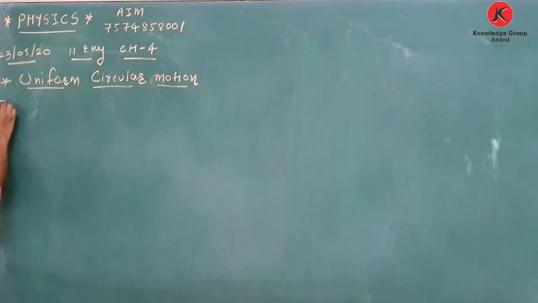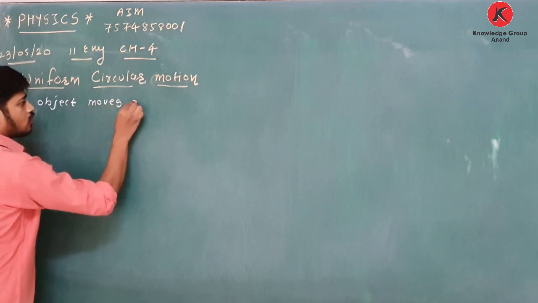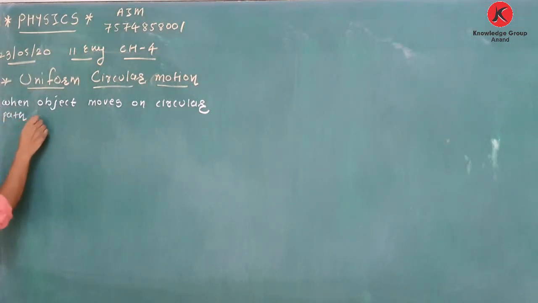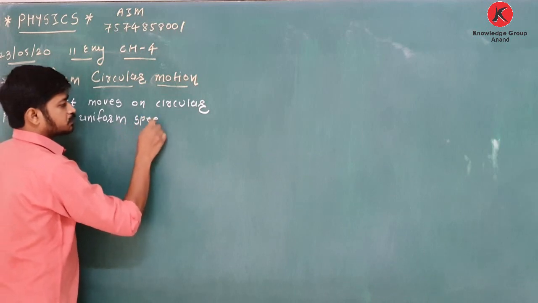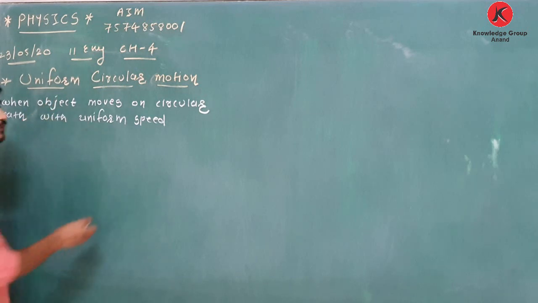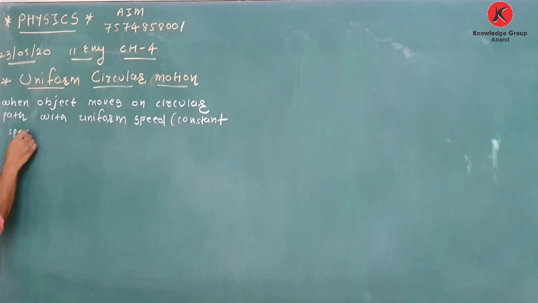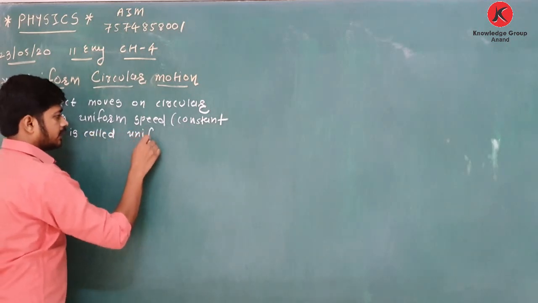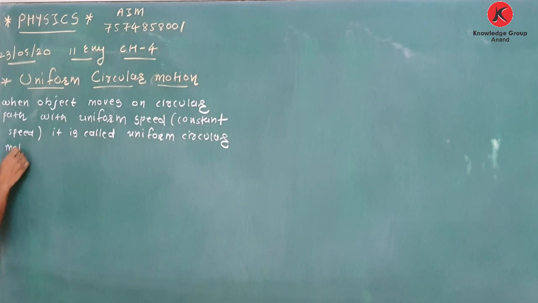When an object moves on a circular path with uniform speed, see, most important point, when an object moves on a circular path with uniform speed, meaning constant speed, it is called uniform circular motion.